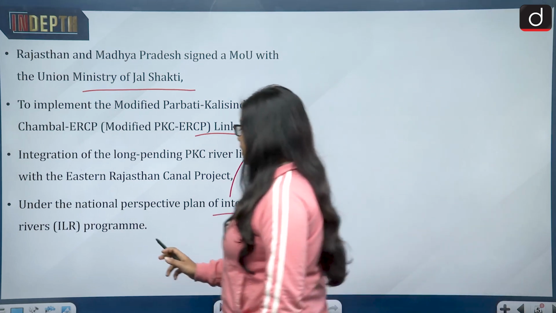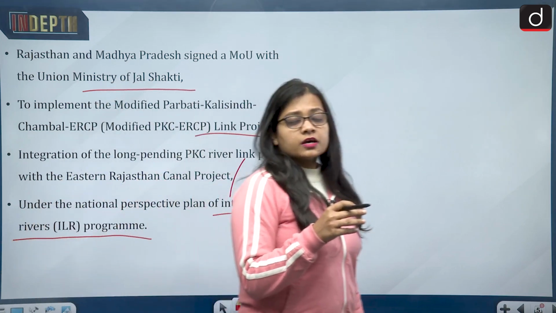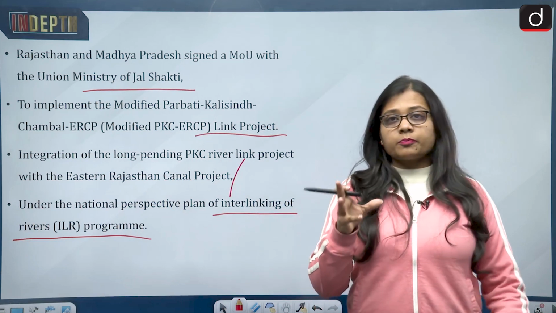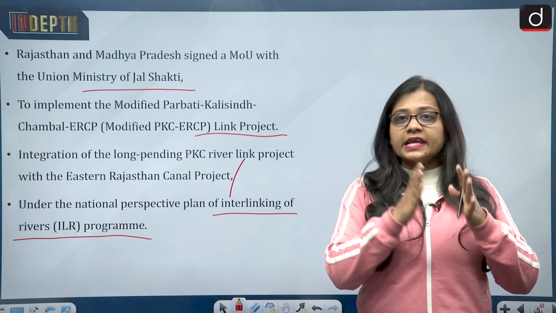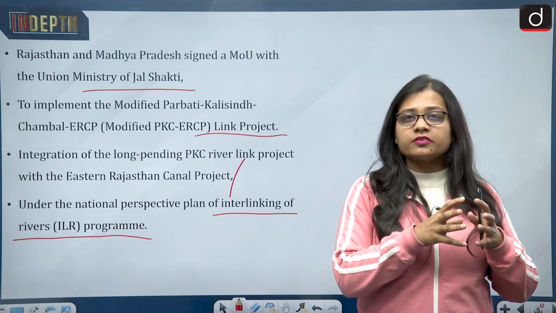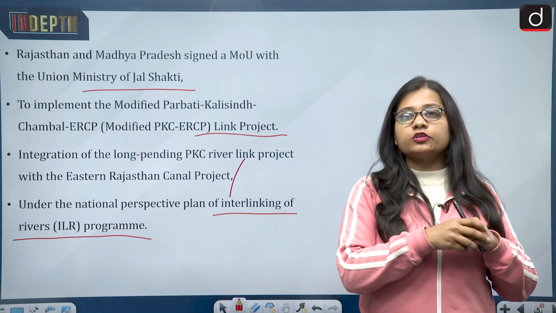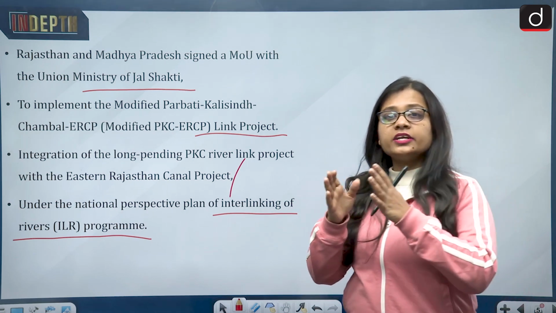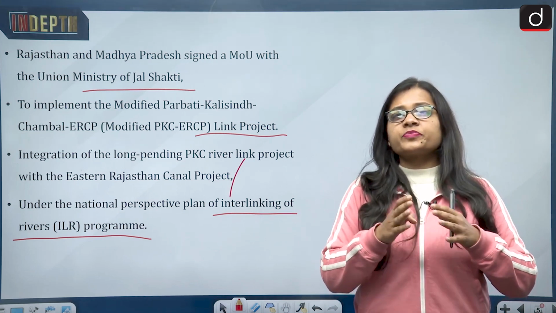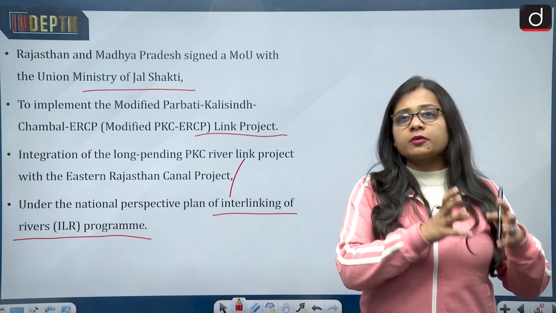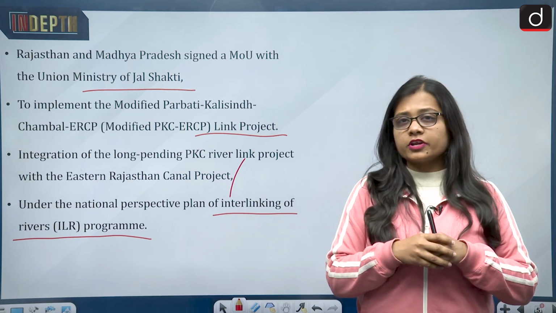So there is an interlinking of rivers program which has been launched by the center. This program is basically about linking rivers which are overfilled or over flooded with water to the deficient rivers which do not have much water. That means transferring water from the surplus river to the deficient river, and that is why interlinking of rivers needs to be done.